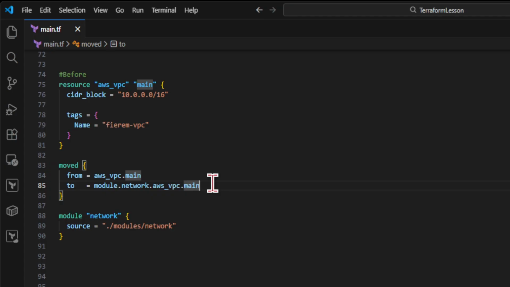Moving a resource into a module changes its address namespace. Terraform treats aws_vpc.main and module.network.aws_vpc.main as different objects. A moved block can map across module boundaries. That mapping preserves the existing remote resource while you reorganize your code.